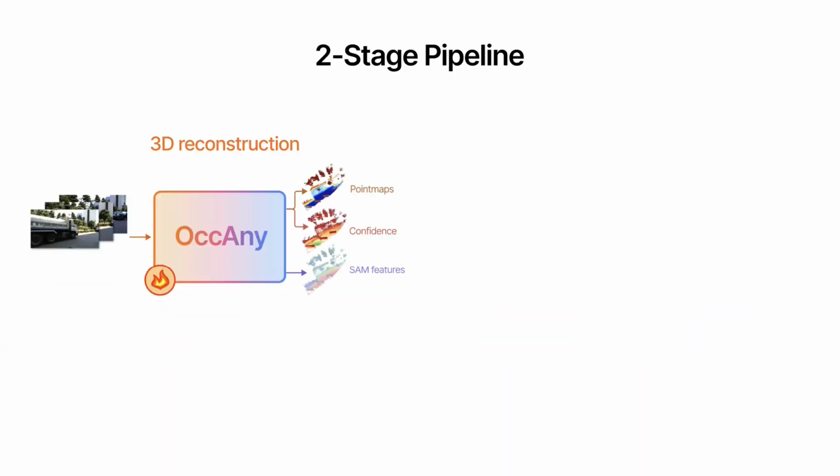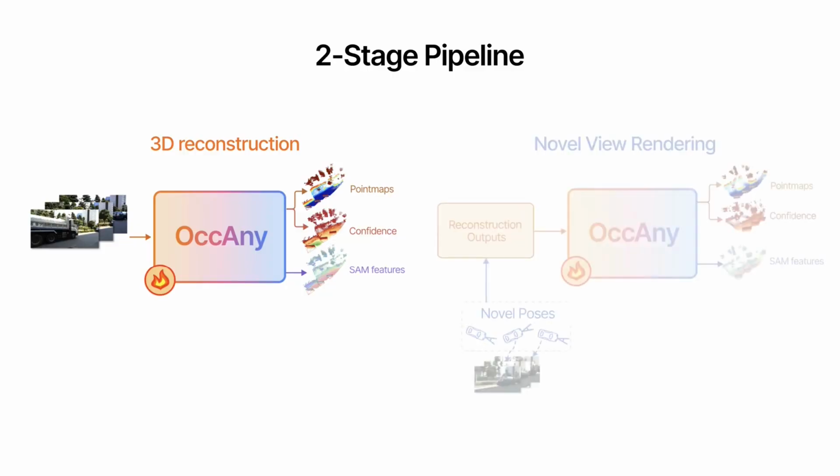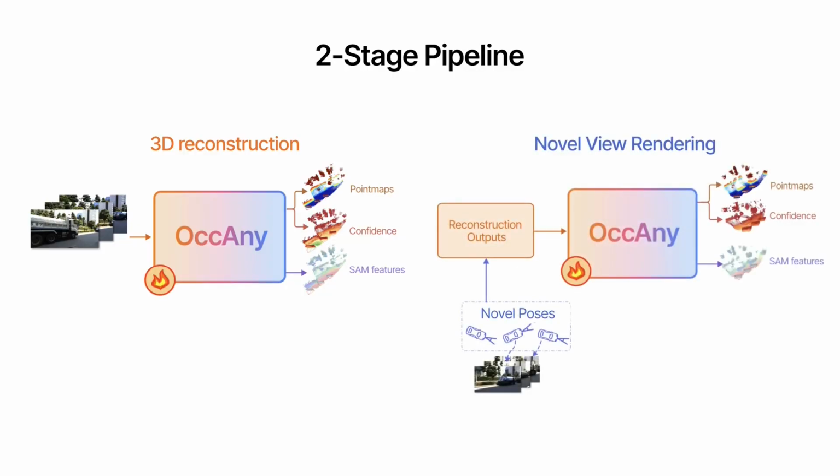OccAny is a two-stage pipeline, 3D reconstruction, then novel view rendering. The reconstruction stage takes images and predicts scene geometry, confidence scores, and segmentation features. The outputs are projected into target novel poses, then fed into the rendering stage, which predicts geometry, confidence, and semantic features for the novel views.